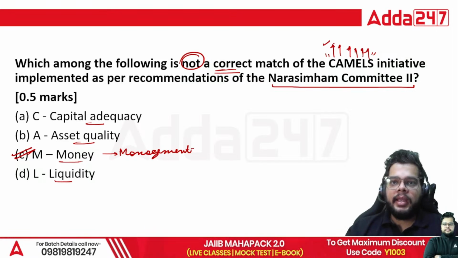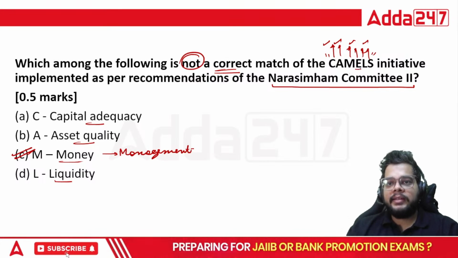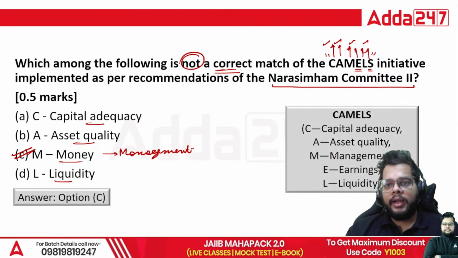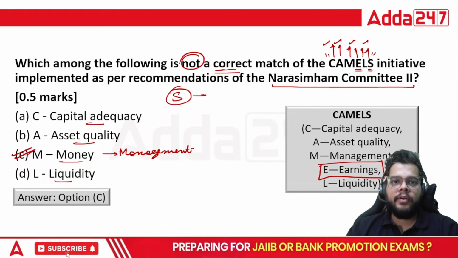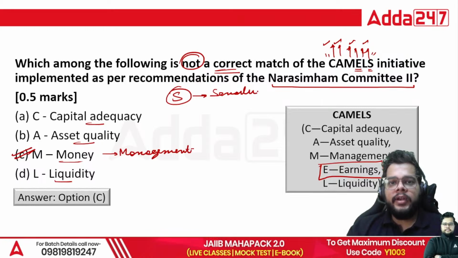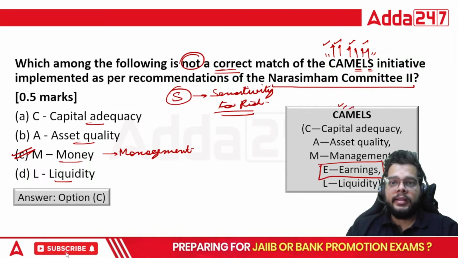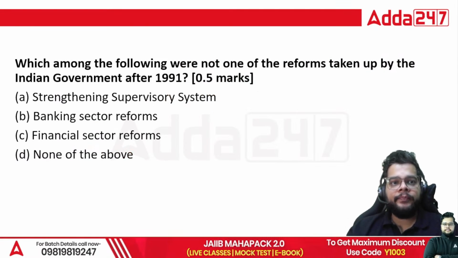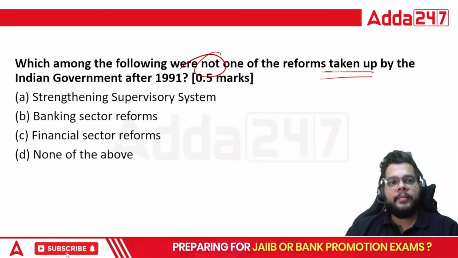So C, A, M, and L we have seen. What about E and S? If anybody can tell me in the comment section. E stands for earning, and S stands for sensitivity to risk. Fine. So these six words you have to remember for the CAMELS initiative.